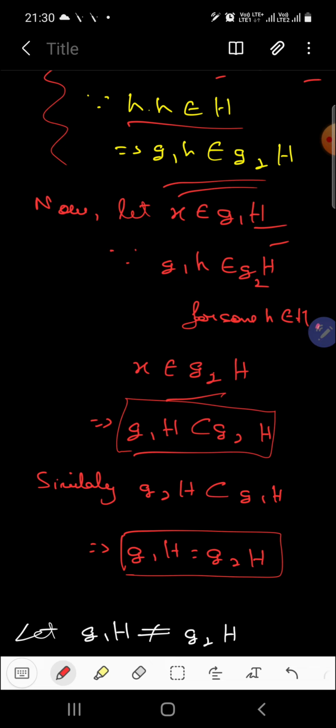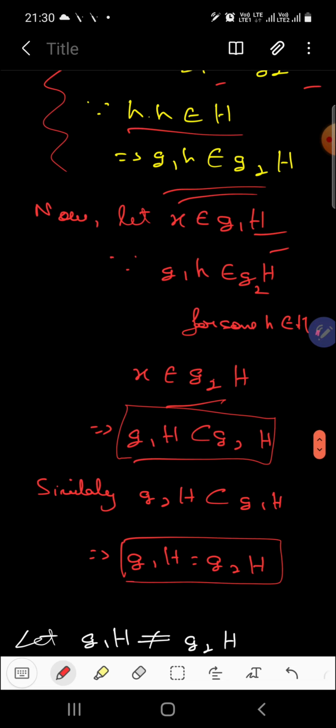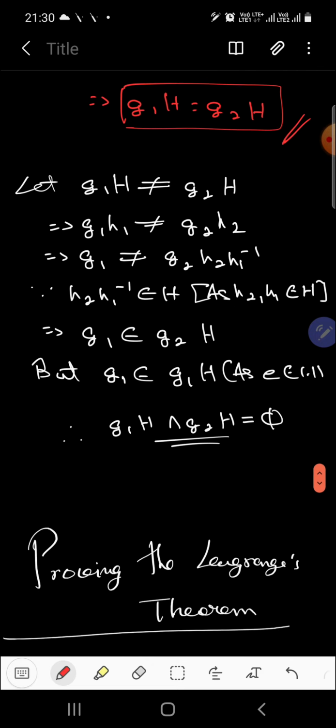Then if we do this in the reverse order, replacing G1 with G2, we can show that G2H also becomes a subset of G1H. Since both are subsets of each other, by equality of sets they will be equal. So when their intersection is not null, they must be equal. Now we can also show that their intersection is null, or they have no elements in common, if they are not equal to each other.